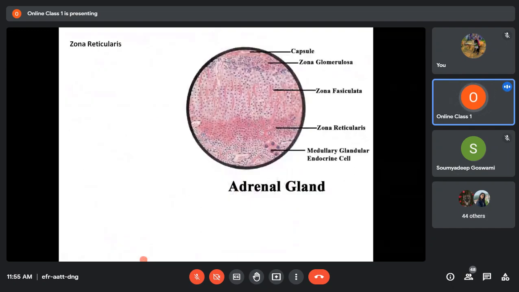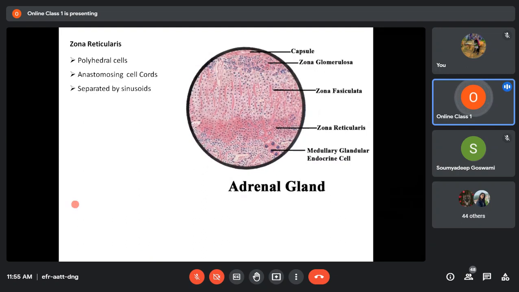Then comes the third layer of the cortex, the zona reticularis. The zona reticularis, again, is made up of polyhedral cells. Again here the cells will form cords, but these cords are not radially arranged, or they are not parallel to each other.